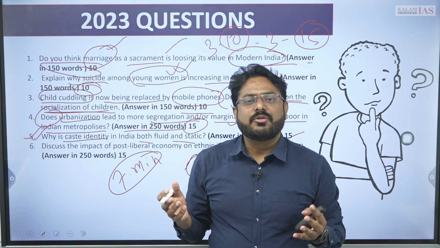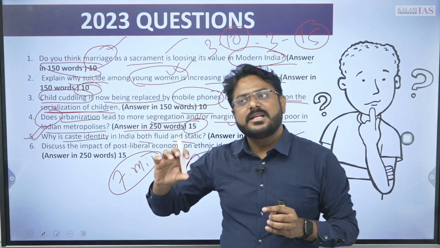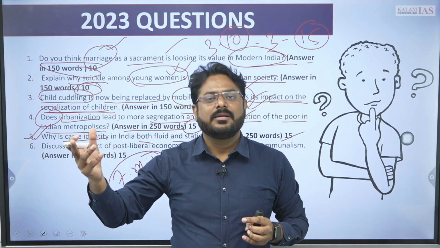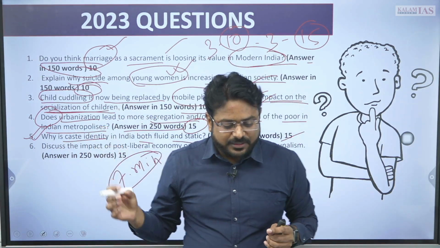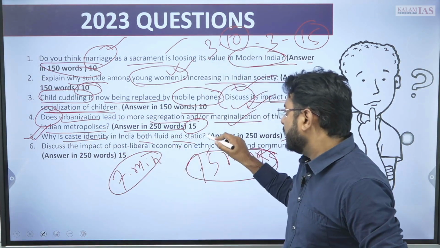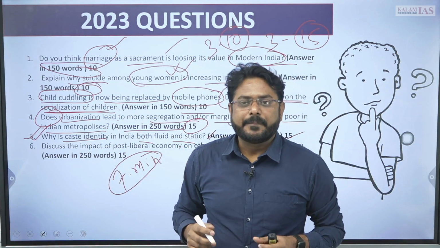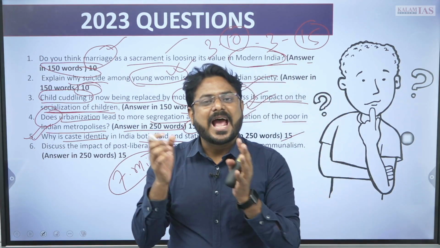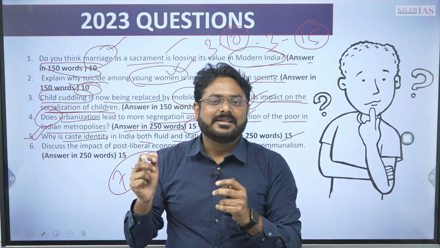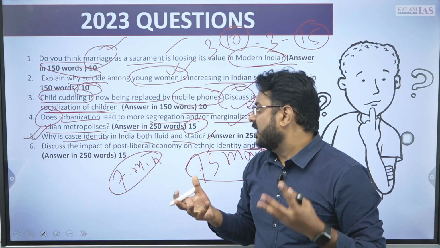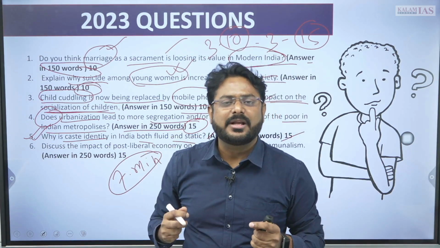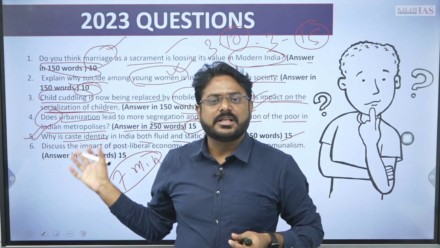कास्ट आइडेंटिटी जो है दोनों फ्लूइड है, मीन्स इट इज इनफ्लेक्सिबल, राइट, प्लस इट इज फ्लेक्सिबल, मीन्स इट इज बोथ स्टैटिक as well as it is dynamic, right? So how caste identity is both static as well as dynamic, that you need to answer in this question.